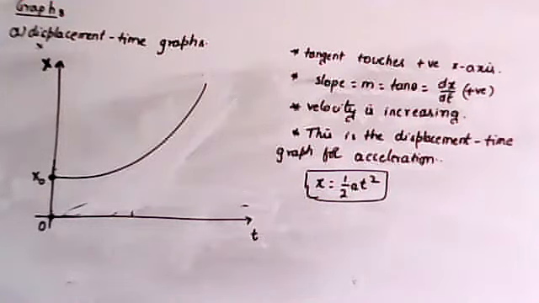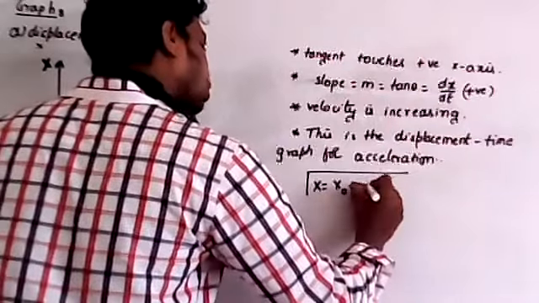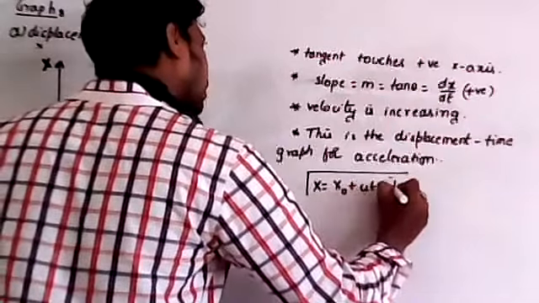If I take that value as x naught, then we have the graph like this. The tangent touches the positive x-axis and slope is positive, velocity is increasing, and this is the graph for acceleration. Here the displacement equation is x is equal to x naught plus ut plus half at square.